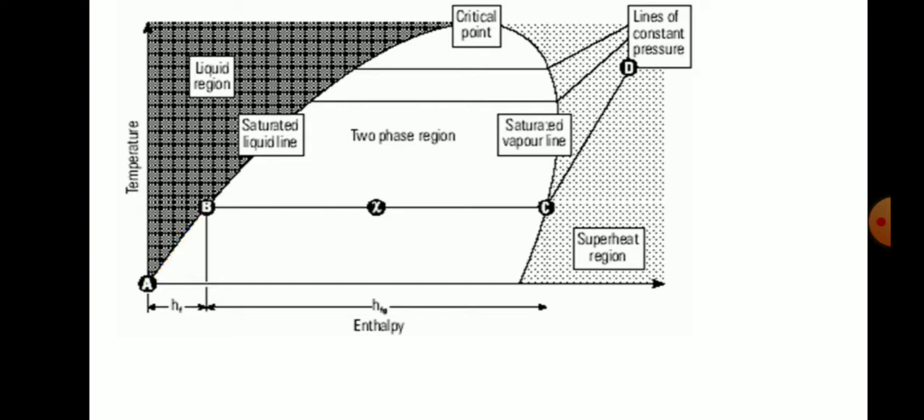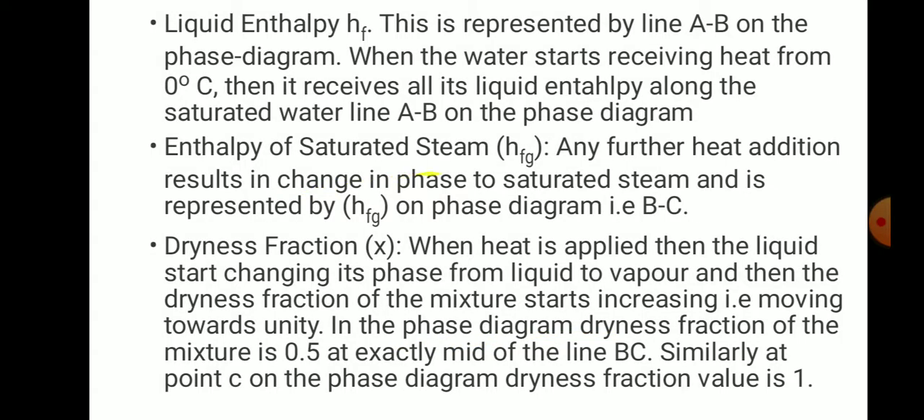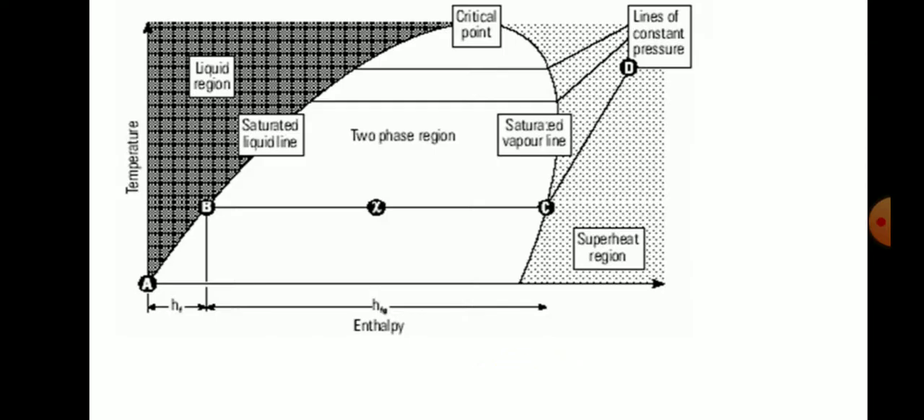And what happens here? Here it comes to the latent heat of vaporization. Water is converted at the boiling point, and then it comes to the latent heat of vaporization. Here, for the enthalpy of saturated steam, any further heat addition results in the change in phase to saturated steam, and is represented by HFG, that is BC. So any further heat addition will change its phase from water to steam.